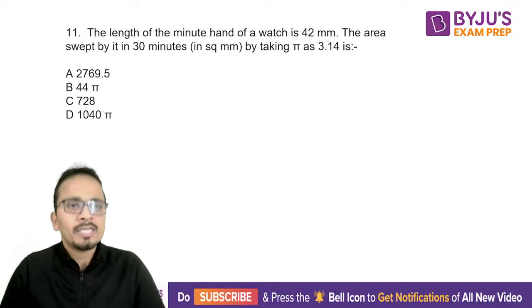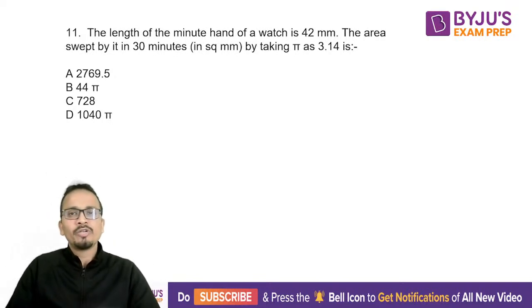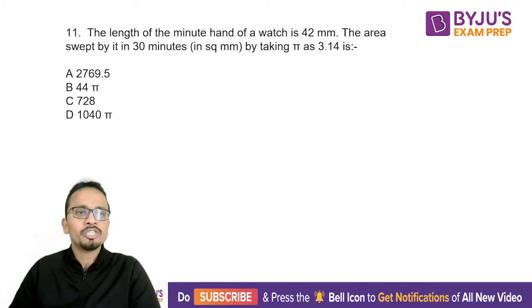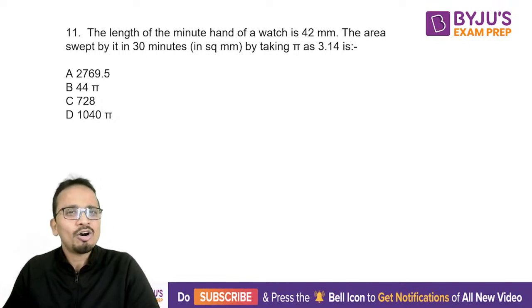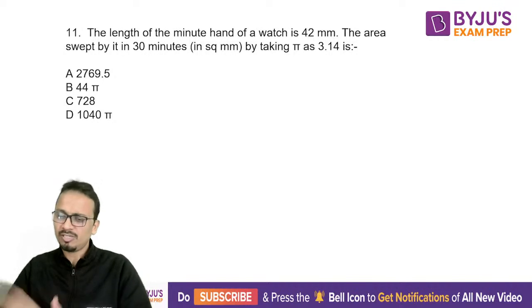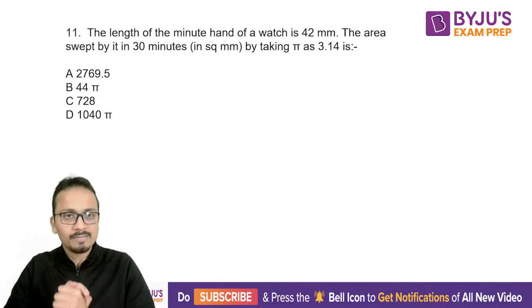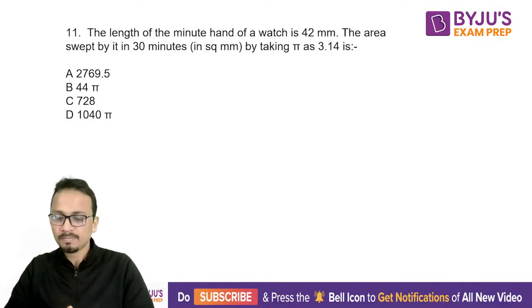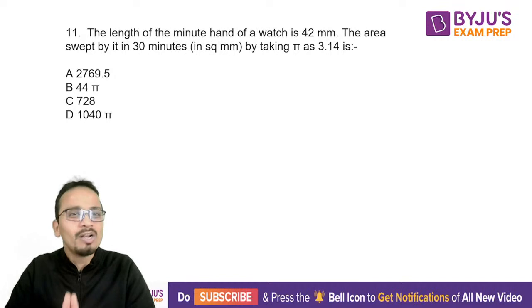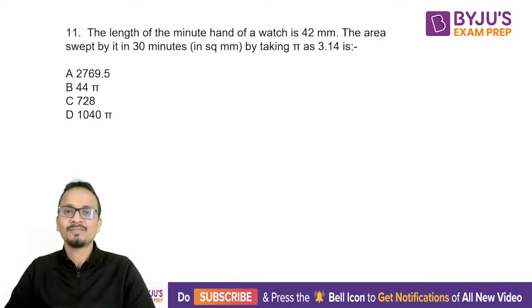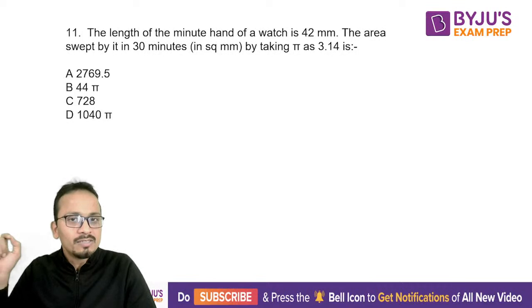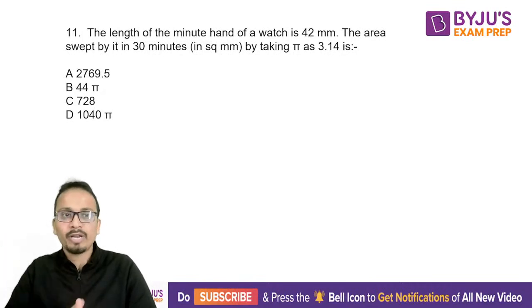Okay, next question is a question of mensuration, two-dimensional mensuration, 2D mensuration. So you just need to find out the area of circle, probably a semicircle. Let's see. I'm not giving you a hint. So question number 11 on your screen. Let's see who will be the first person to answer. Again, don't get involved in heavy calculations. Just look at the options before you try to solve for anything else.